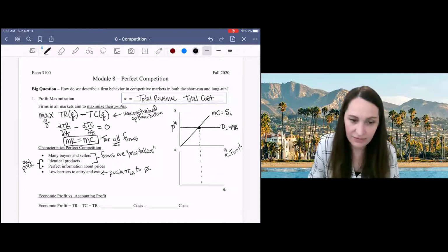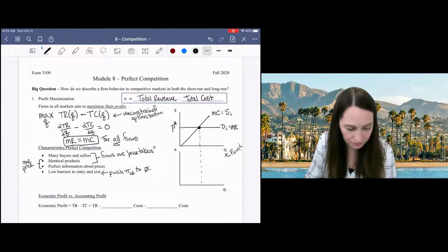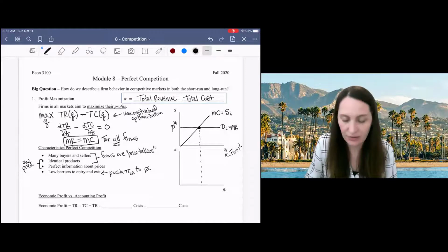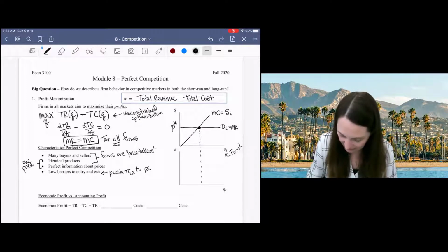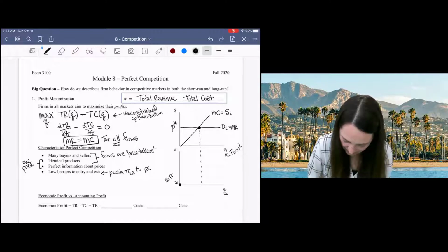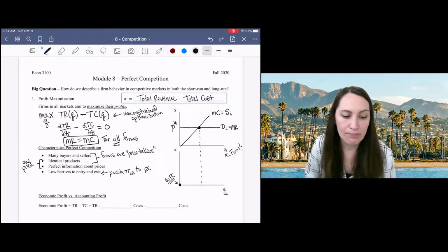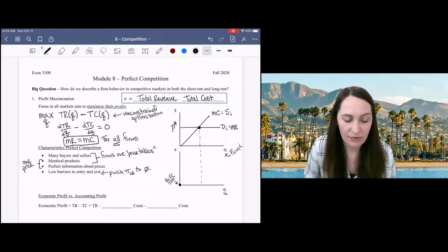So on this graph down below, I'm going to try to show the profit function rather than our marginal functions to show you what's going on here. So I know that if I sell a quantity of 0, well, I'm not going to earn any money. My profit is going to be 0, assuming that there's no fixed cost. Otherwise, my profit would be negative there. But let's just assume this is simple, no fixed cost.